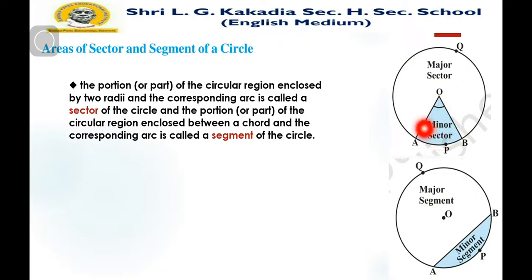This is minor sector and this is major sector. And the portion or part of a circular region enclosed between a chord and the corresponding arc is called a segment of a circle.